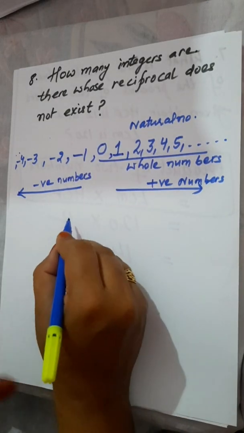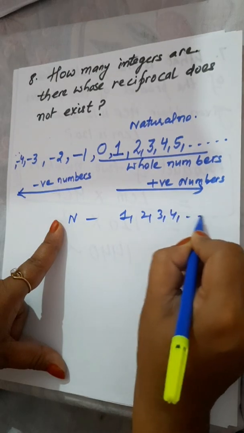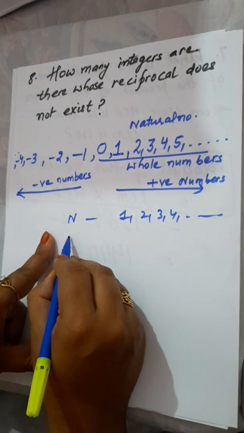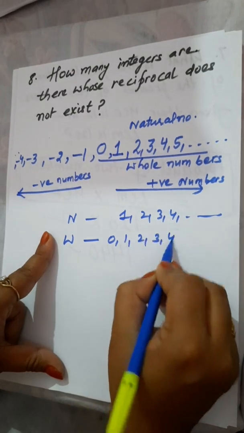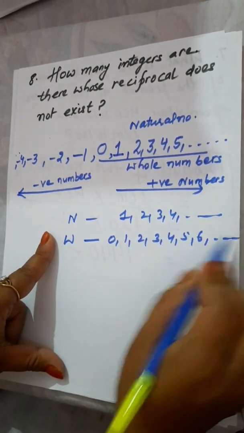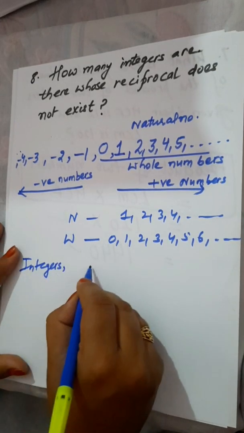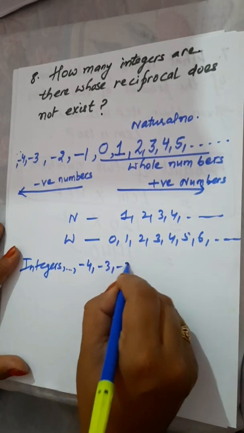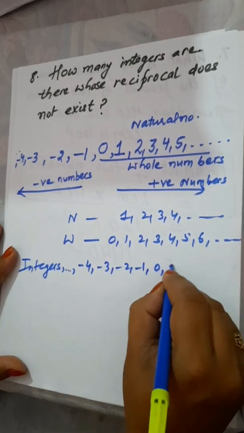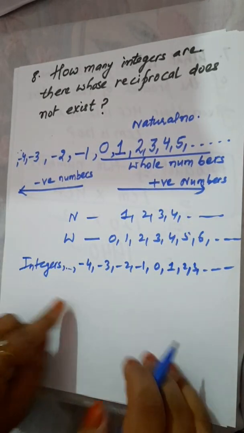So natural numbers are the numbers when you start counting from 1. Whole numbers are when you include 0. So what are integers? Integers are when you include negative numbers, zero, and positive numbers also.